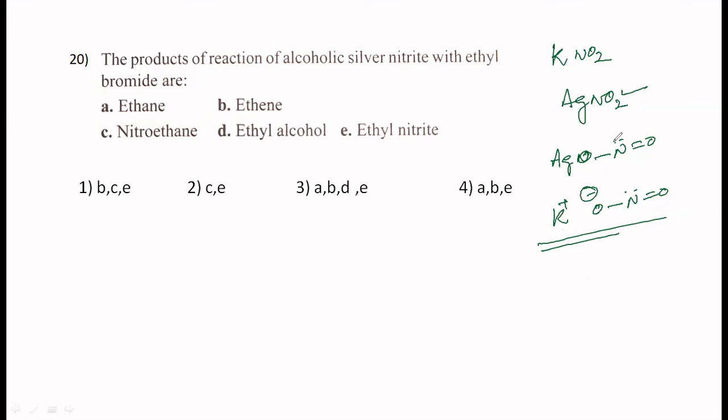So oxygen will be forming a bond, you will get nitrite. But in the silver case, because oxygen is not quite free, nitrogen will form a bond with this, you will get a nitro compound. So you are going to get nitroethane. In addition to that, it is having more covalent character, but it is ionic also, so you will still get nitrite also. Therefore, you should be getting nitroethane and ethyl nitrite. That's correct. C and E.